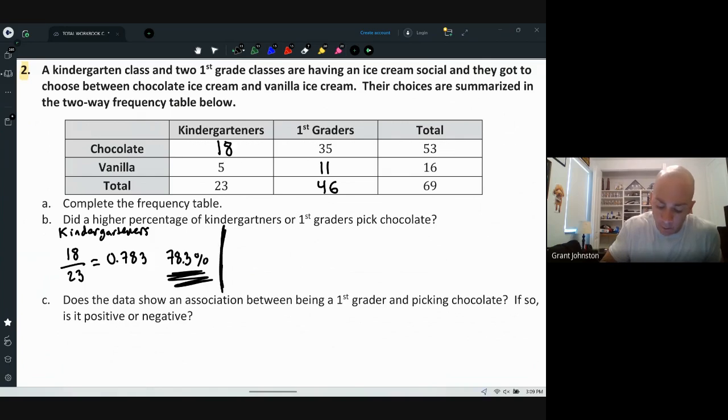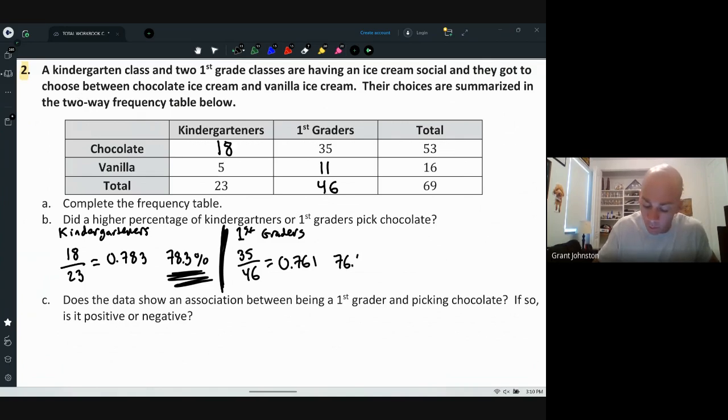Now let's do the first graders. 35 out of the 46 liked chocolate. That's 0.761 if I'm rounding, or 76.1%.